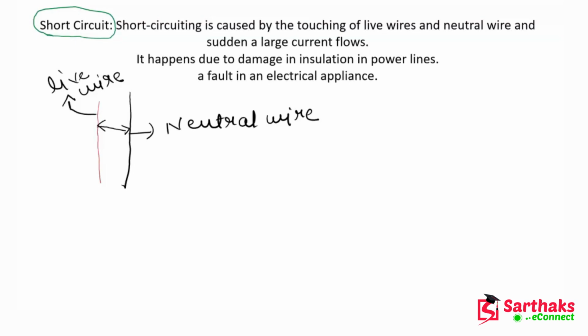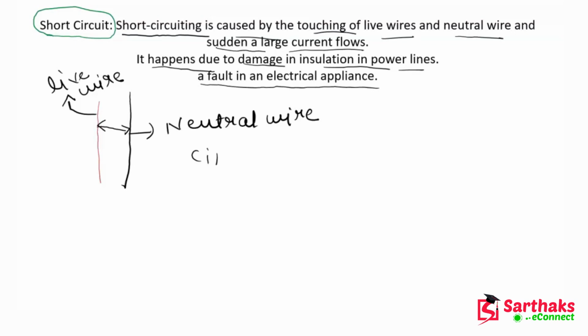So the same thing is written here, that short circuit is caused by the touching of live wire and neutral wire, and suddenly a large current flows, and it happens due to damage in insulation, in power lines, or a fault in electric appliances. So basically this happens due to the fault or damage in insulation. I told you what insulation is.